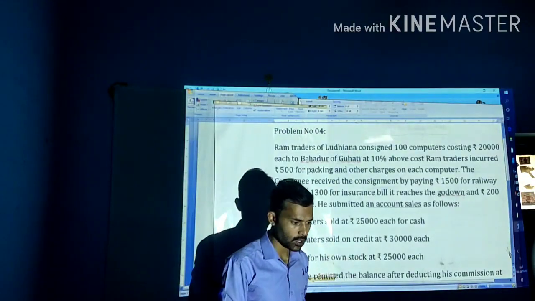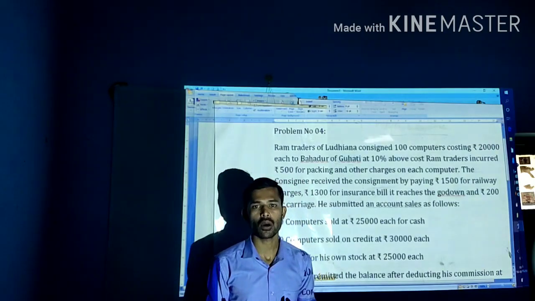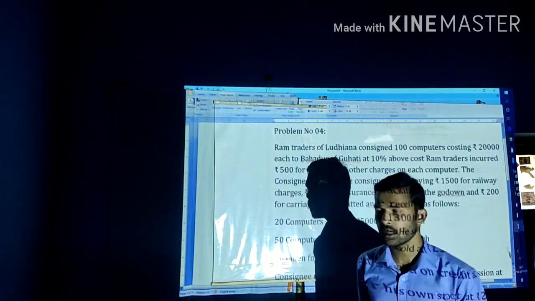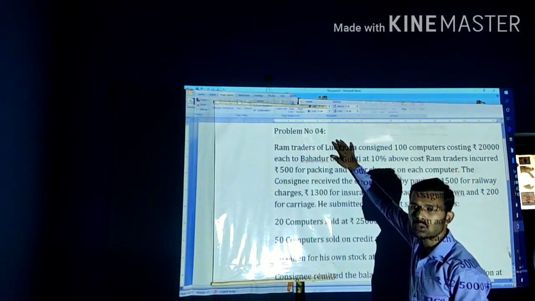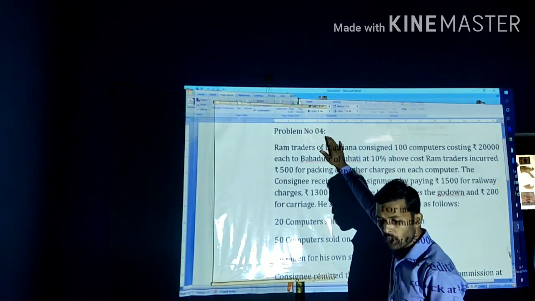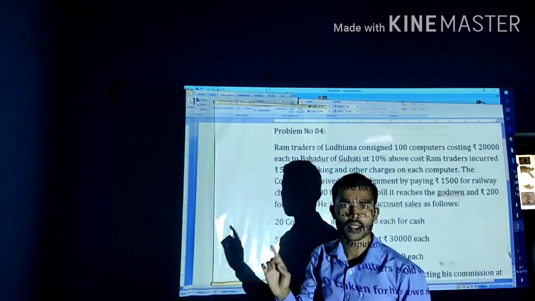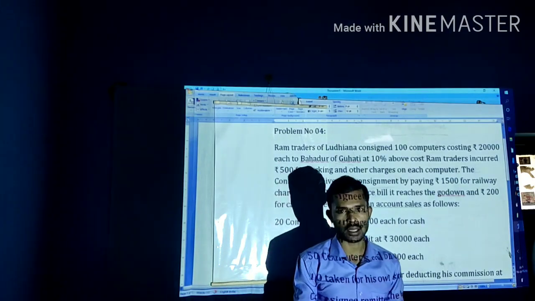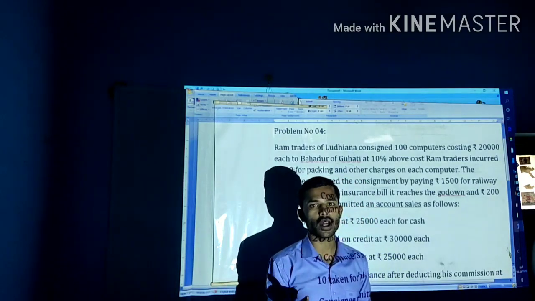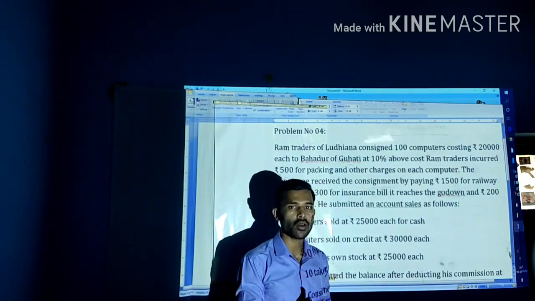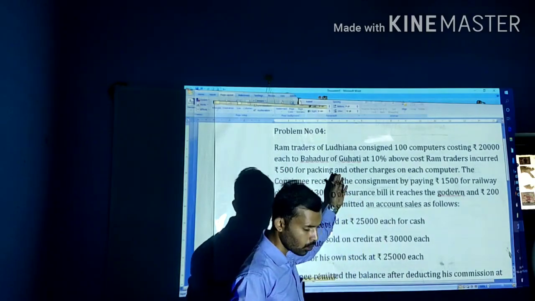In the previous classes, we did problem number 3 relating to the consignment account. Meanwhile, we will now discuss a new problem related to consignment, problem number 4. In the document I sent earlier, I included 5 problems for 14 marks. Out of that, I told you not to write problem numbers 3 and 4. Instead, I am making a change and giving a new problem here.